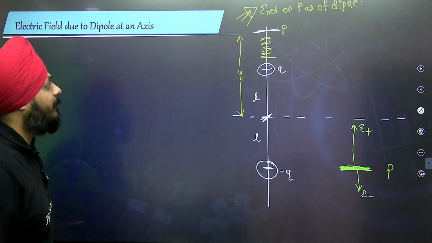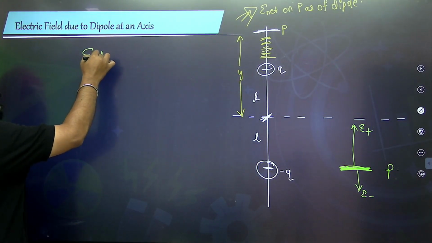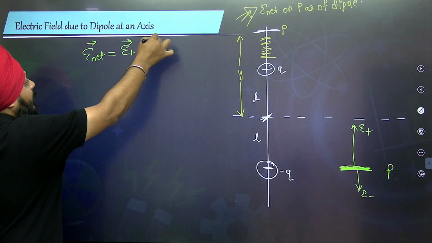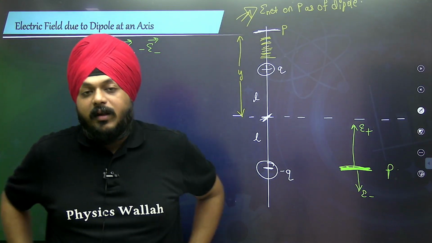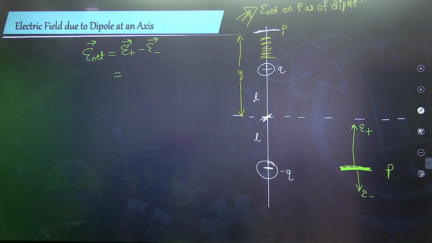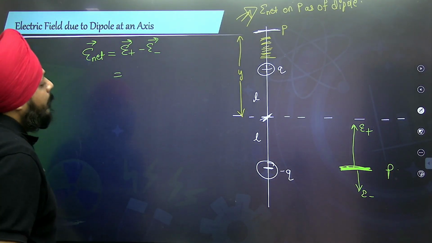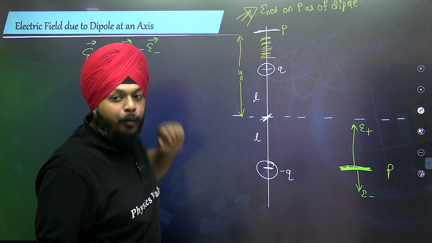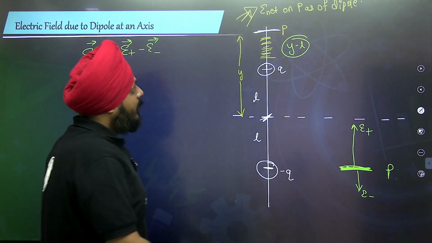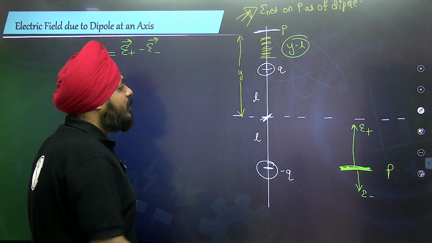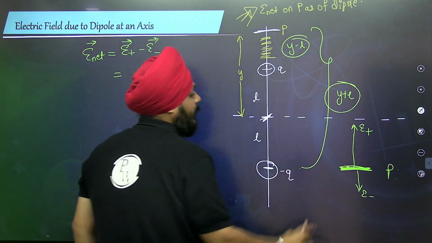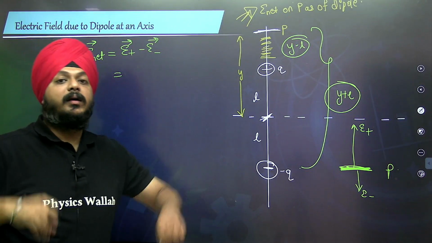So what will be the net electric field? The electric field because of the positive charge, and the negative electric field because of the negative charge. The distance between the point and the positive charge, if this is L, is Y minus L. The distance between the point and the negative charge is Y plus L.